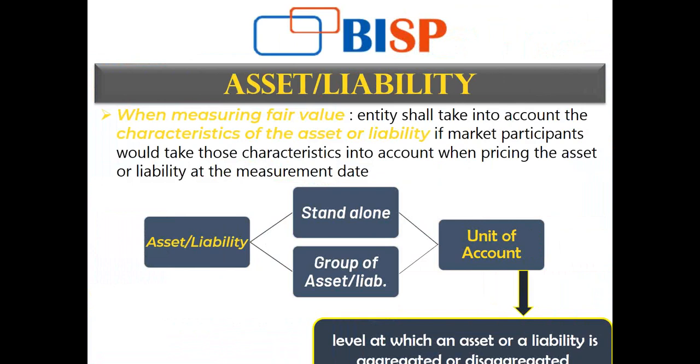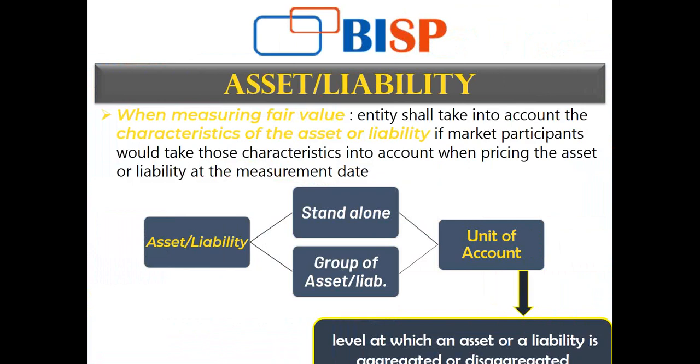Let's say I'm talking about a group, like invoice generating software or an accounting software. It may include two to three machines and software.